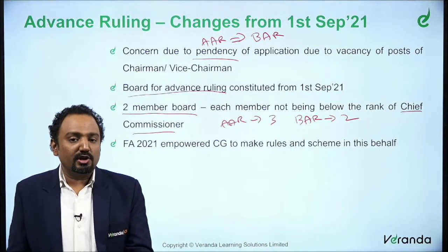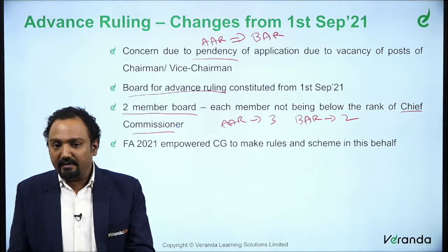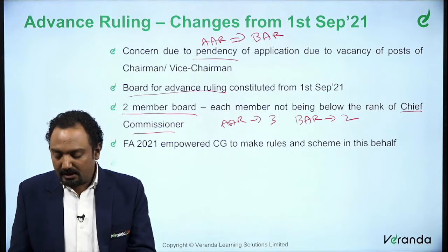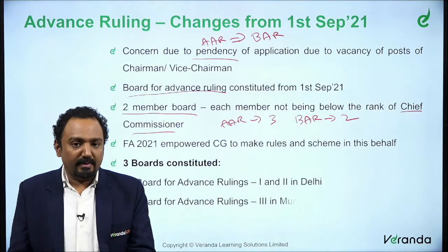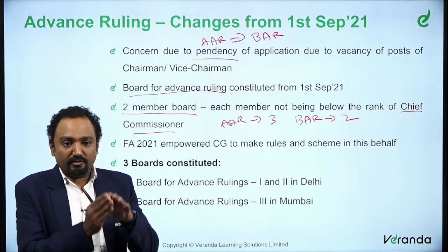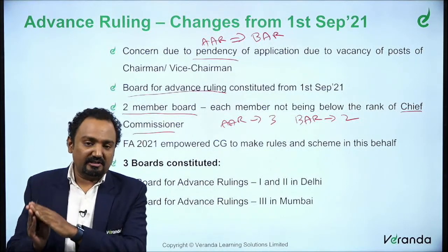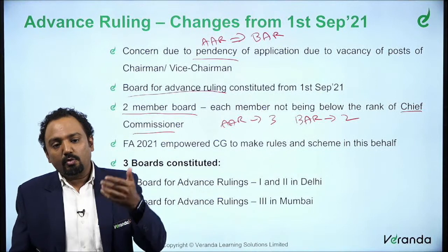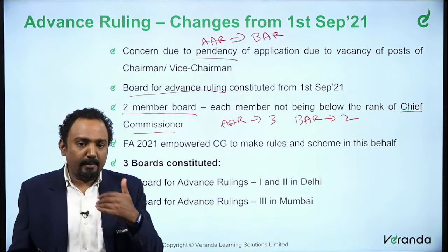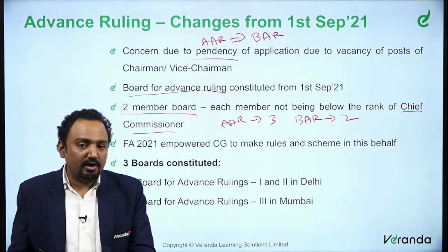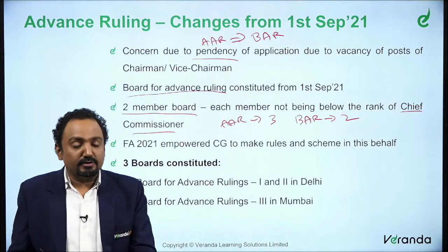We have discussed this plenty of times, right? What is the benefit of having a faceless scheme? So similarly here also, the central government may make a scheme for the purpose of BAR, and if required they might also make a scheme for faceless. First we will discuss what they have made for the purpose of BAR. What are the rules that they have notified? What is the scheme that they have specified?